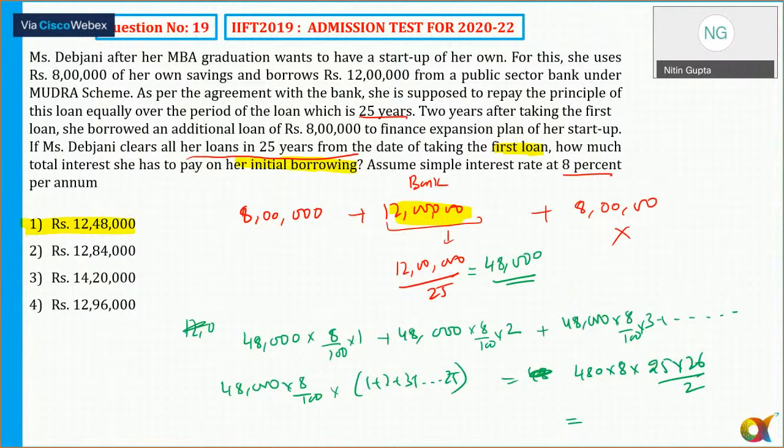Any doubts to anyone now? Can we move to the next question? Let's go ahead, guys, please tell me if there is any doubt. Okay, let's move to question number 20.